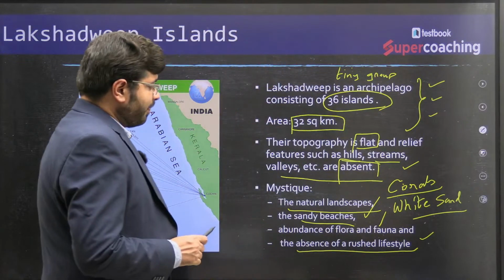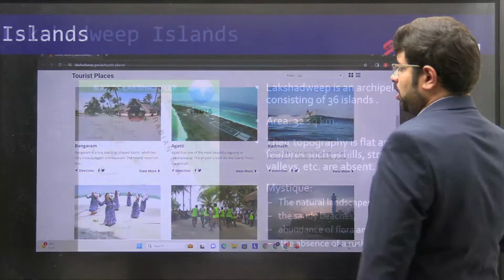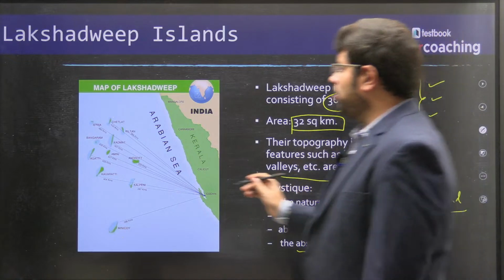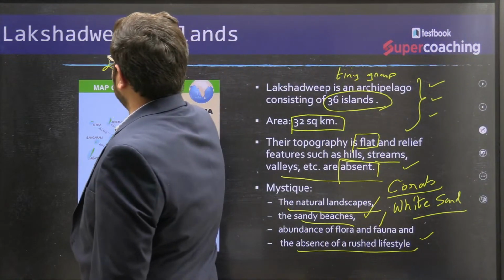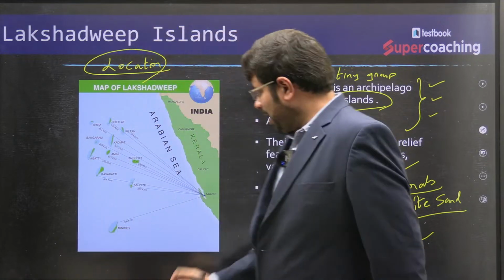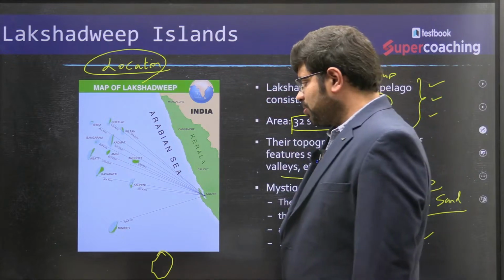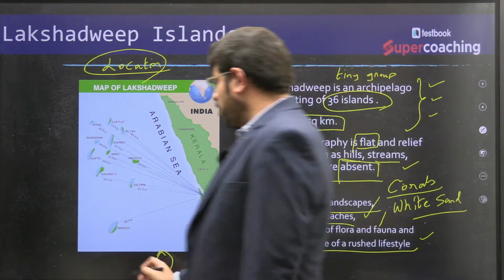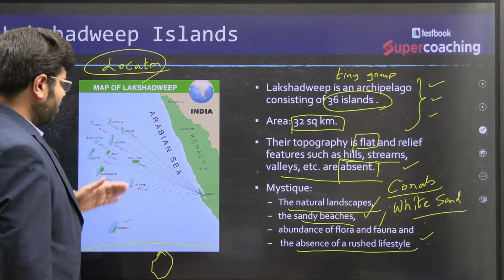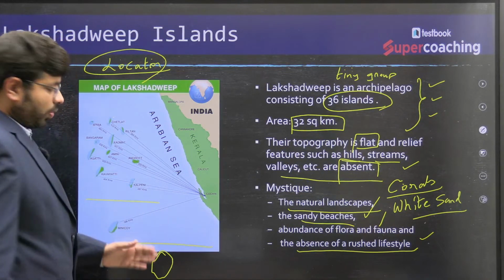Right. So let's see a few more things. Now, if you see these questions, what kind of questions can be asked? One of the questions they can ask you about is the location of the Lakshadweep Islands. For example, you have the Maldives here. This is the country of Maldives. Minicoy and the other islands of Lakshadweep are separated by which channel? What is this channel name?